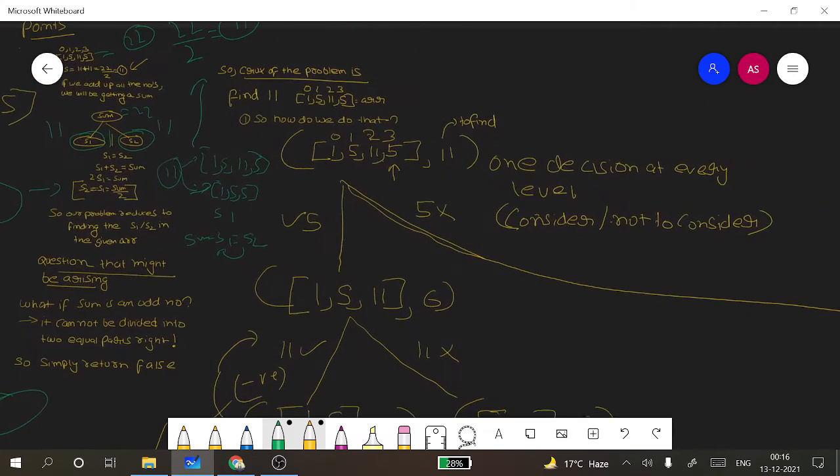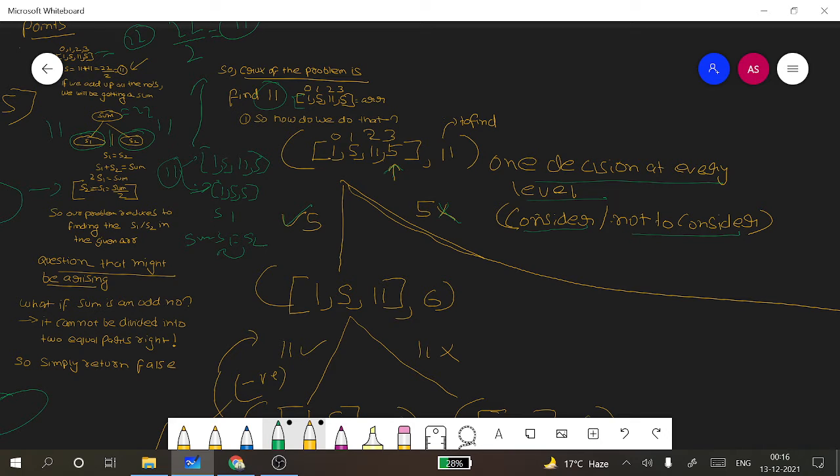Now let's try to understand this with the example. The crux of the problem is we need to find 11 in this array, which is 1, 5, 11 and 5. At every point, we will make one decision: either to consider the last element or not to consider the last element. The last element here is 5. Either we will consider the 5 or we will not consider the 5.